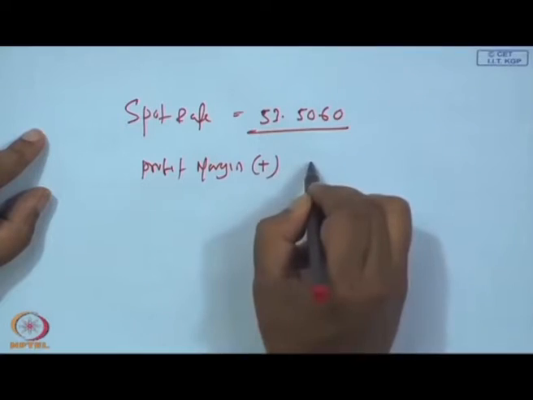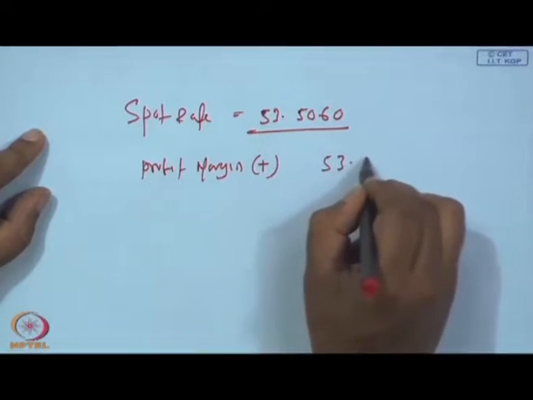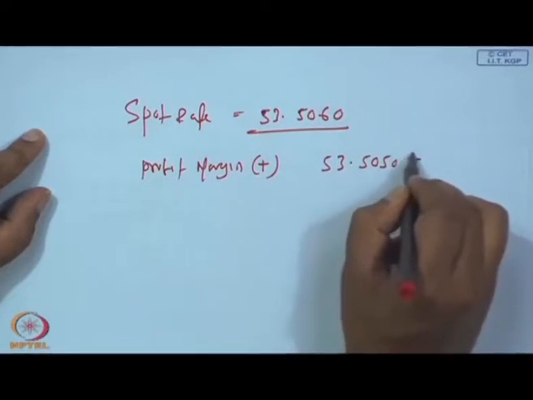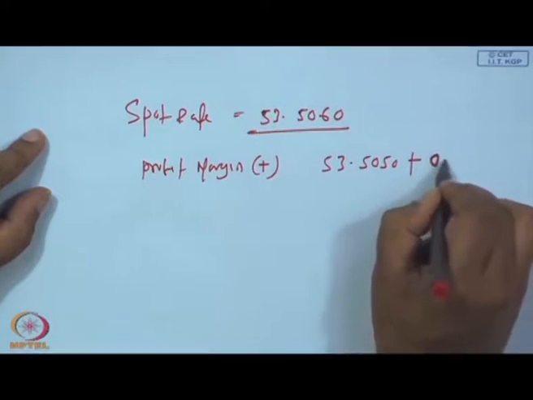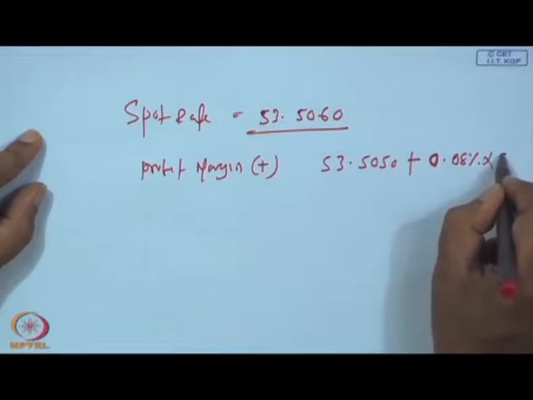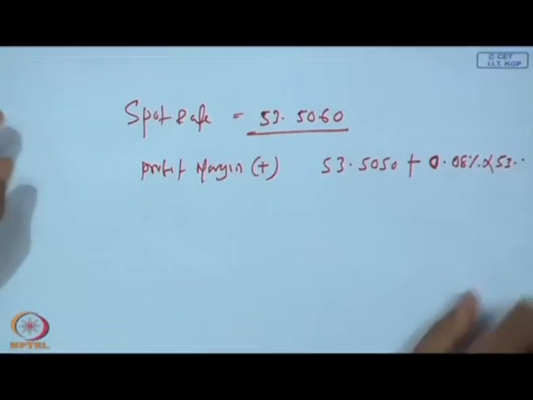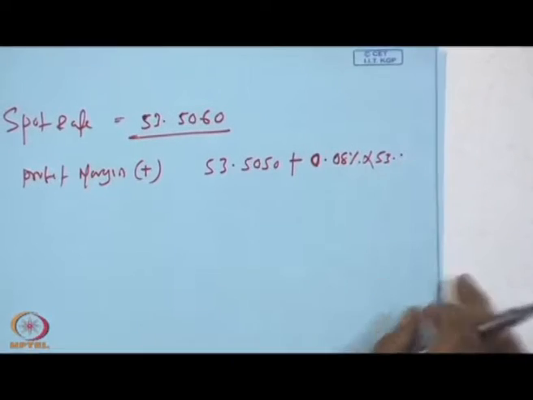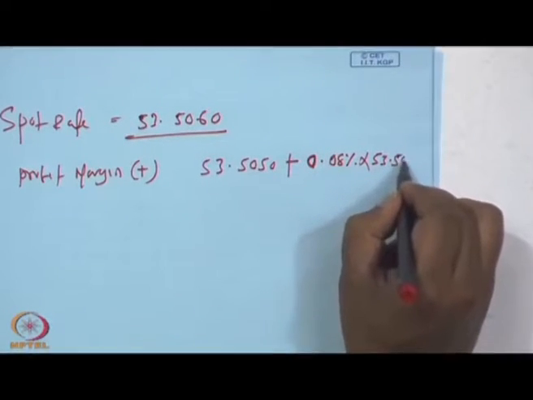Profit margin will be positive. So, 53.5050 plus the profit margin of 0.08 percent on 53.5050 gives 53.5060.